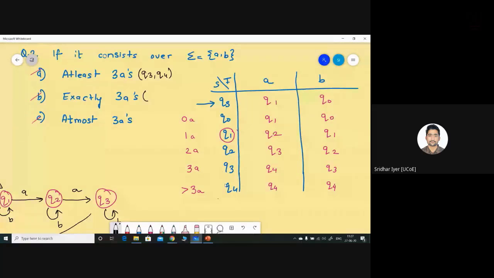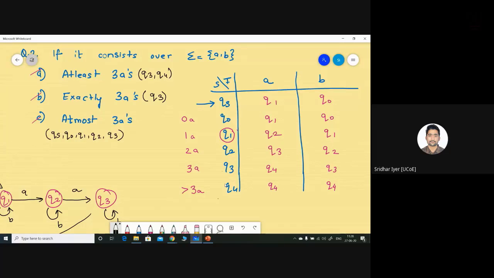So it will be Q3 state. Clear? And at most 3A's is nothing but, which are those states? Kindly let me know. At most is maximum 3A's. So it can have 0A's, okay? At most 3A's. So it will be only till this Q3 state. We have to exclude this Q4 state. So it will be Q0, Q1, Q2, and Q3. All these 5 states will be the final states except Q4 state because it is having more than 3A's.